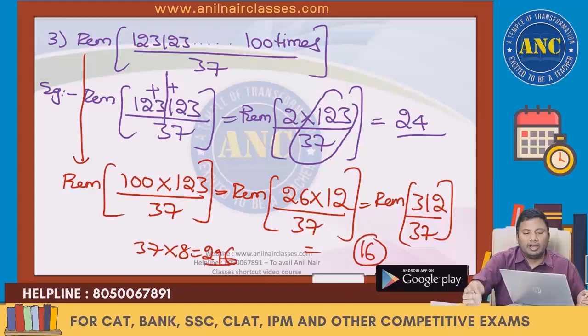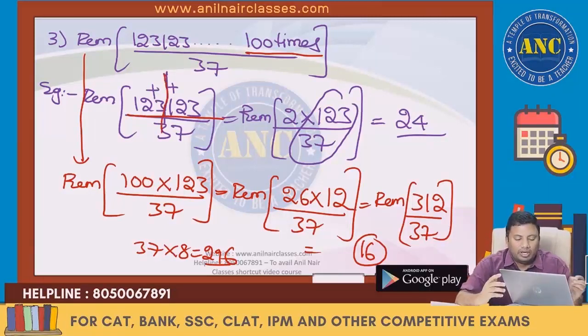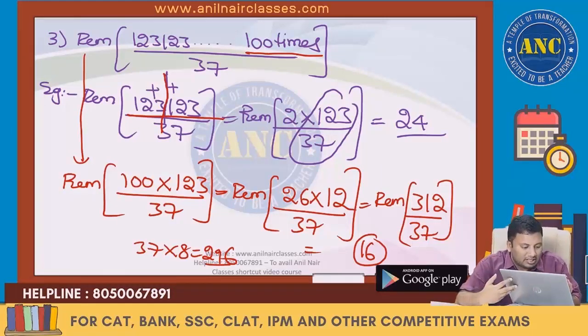I hope the idea is clear. 123123123 written 100 times, when you divide by 37: if 123 is written twice, the answer is 2 into 123 by 37. If 123 is written 100 times, the answer is 100 into 123 divided by 37. 37 twos are 74.